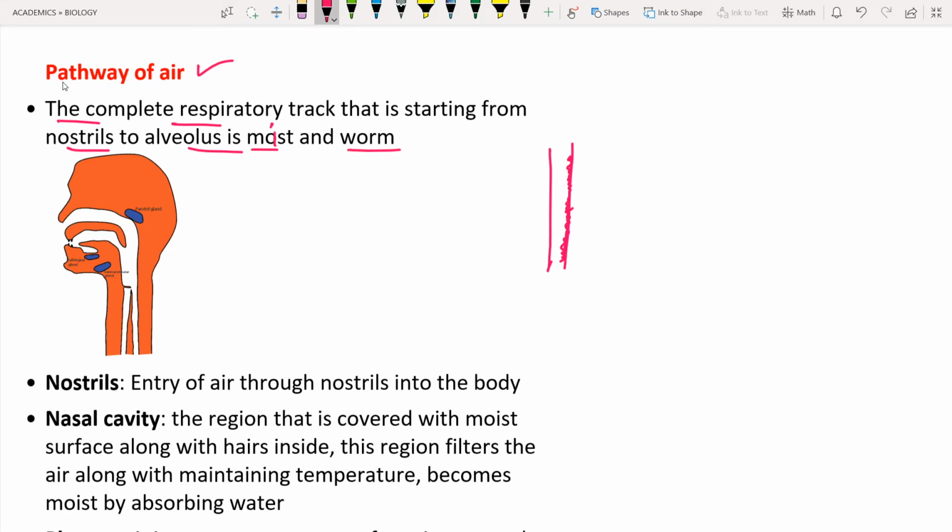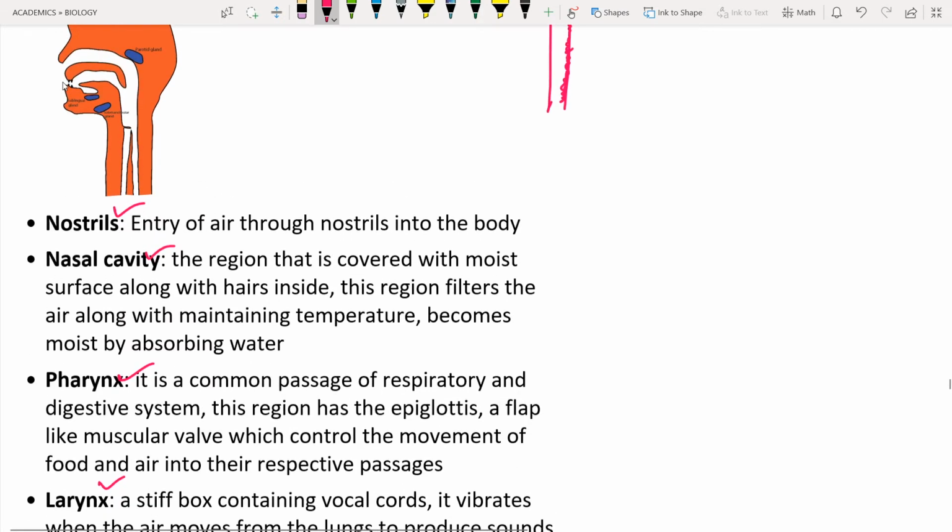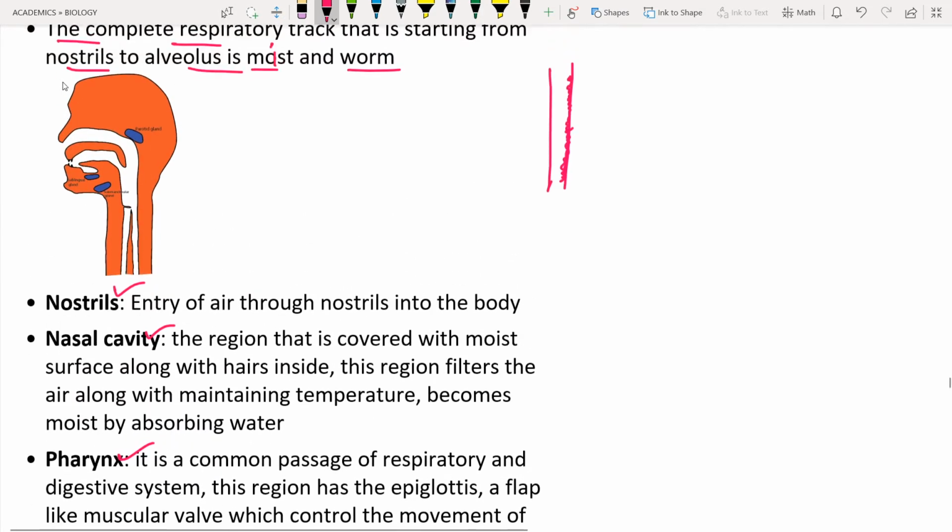So the pathway of air consists of these important parts: the nostril, nasal cavity, pharynx, larynx, trachea, bronchus, bronchioles, and also alveoli. With the help of this diagram, we will see the flow chart of this. The first is the nostril, which starts from here. The nostrils are the first opening of the respiratory tract, and air enters into the body through the nostrils.